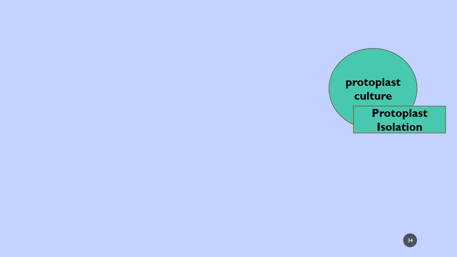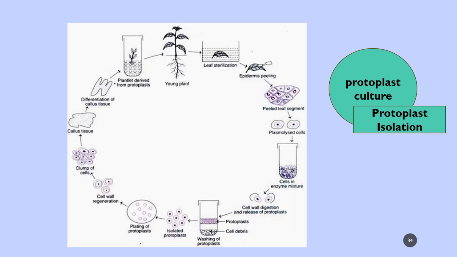Protoplast culture, this is the picture which you can see. There is a young plant. From that, explant tissue is sterilized, the leaf sterilization can be done, and the epidermal peeling will show the peeled leaf segment that is plasmolysed.